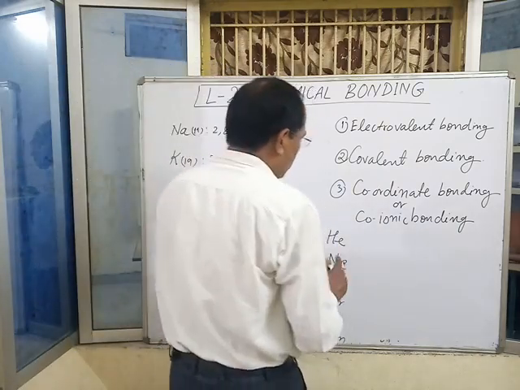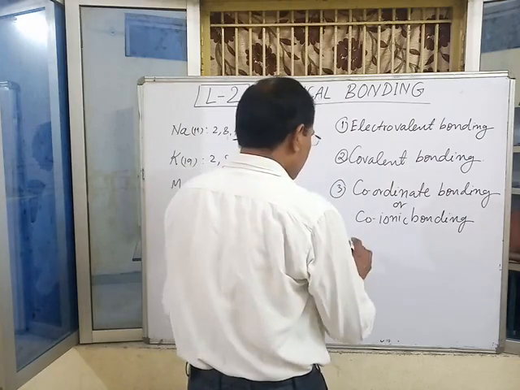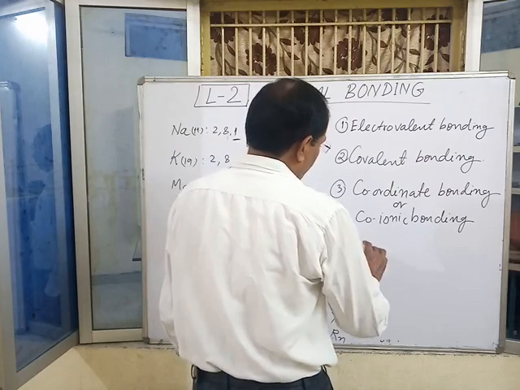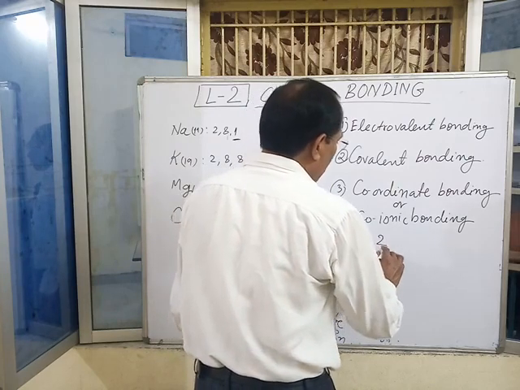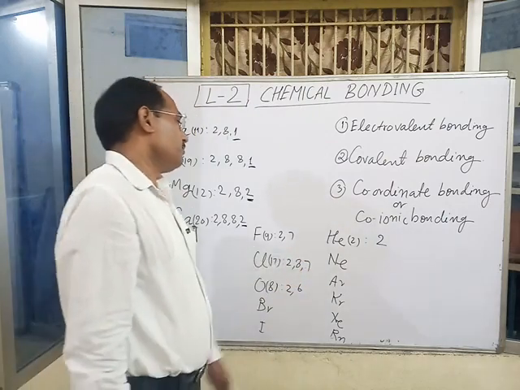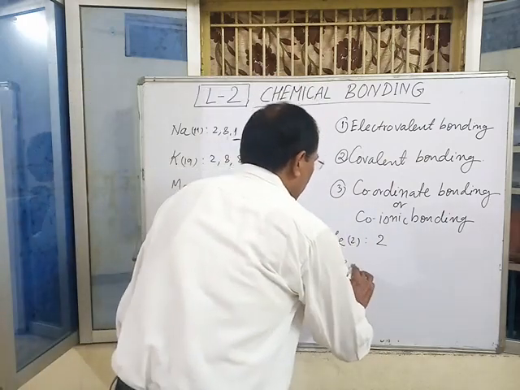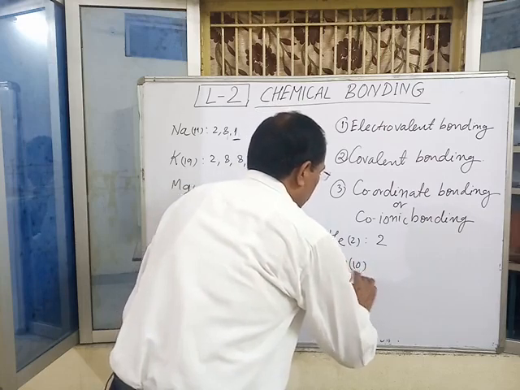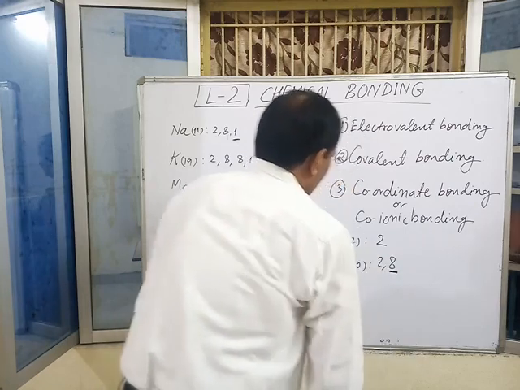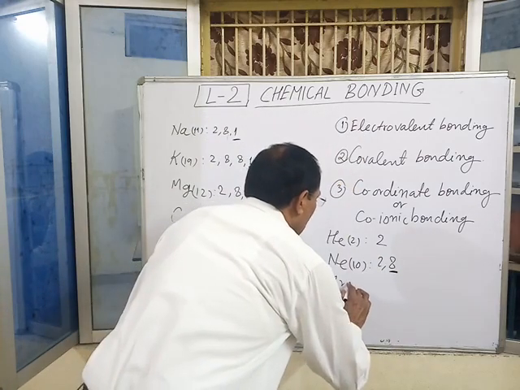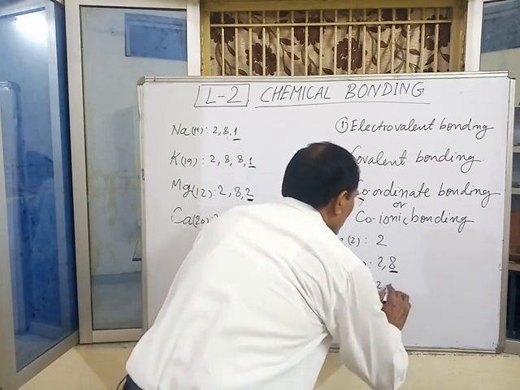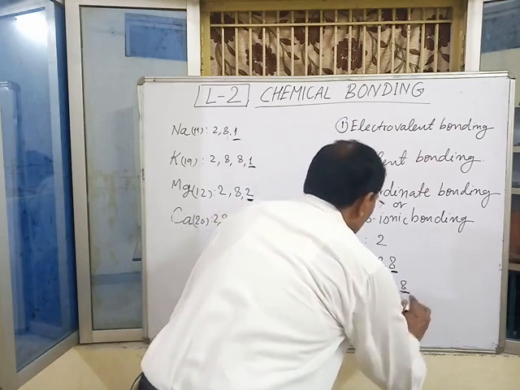But in the case of noble gases, the atomic number of helium is 2 and its electronic configuration is already 2. It has a duplet of electrons in its valence shell. In neon, atomic number 10 and electronic configuration 2, 8. In argon, atomic number 18, electronic configuration 2, 8, 8.